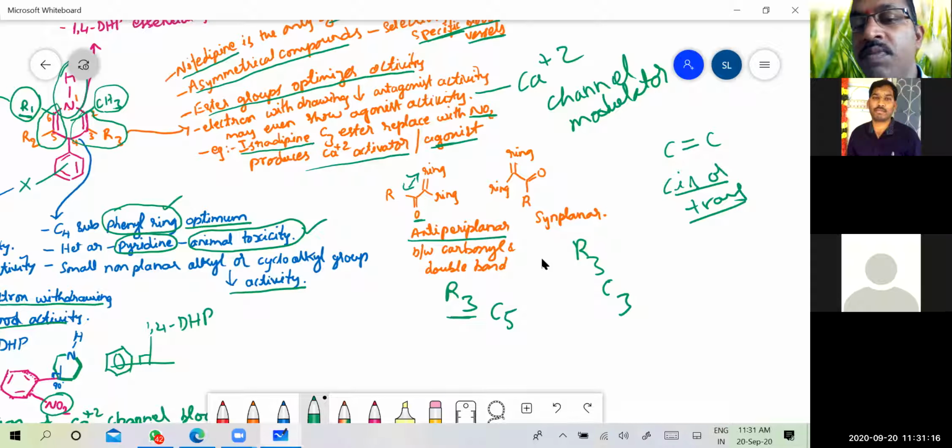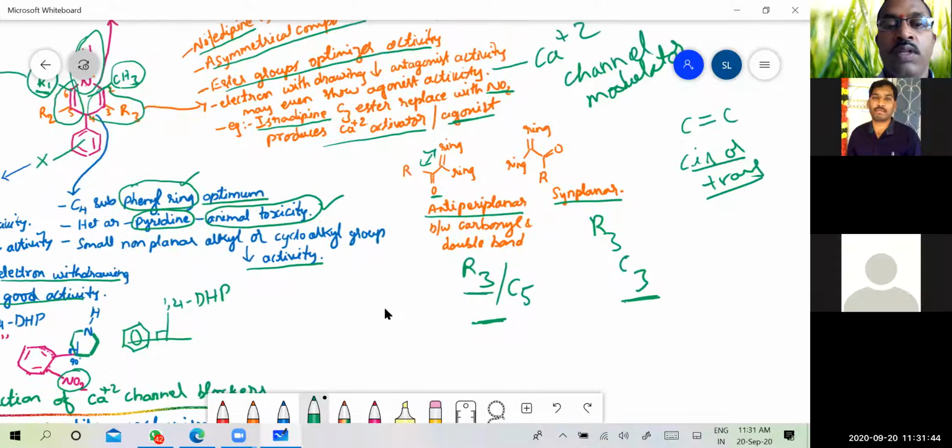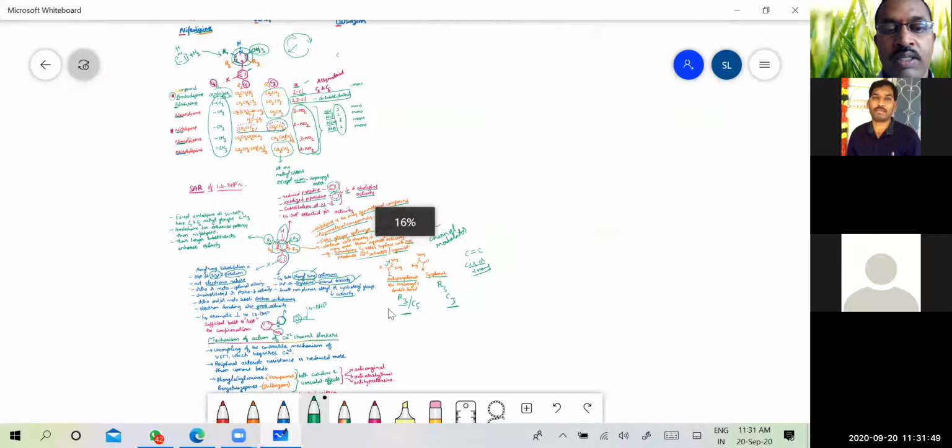And in case of the R3 or C3 substitution, they must have a syn-planar arrangement between the carbonyl and the double bond, whereas at the R3 or C5 position, it must be antiplanar. Remember, it must be antiplanar at this position, and syn-planar at this position. So this is all about the SAR of the 1,4-dihydropyridine class.